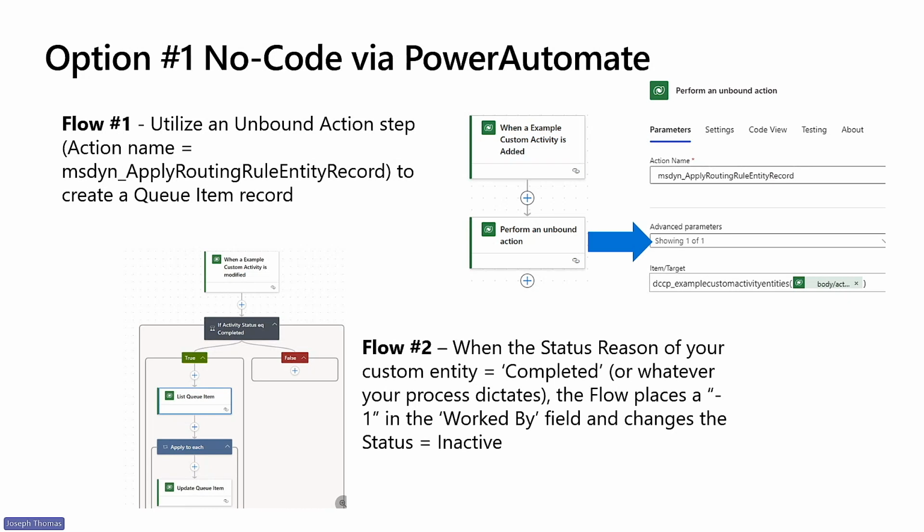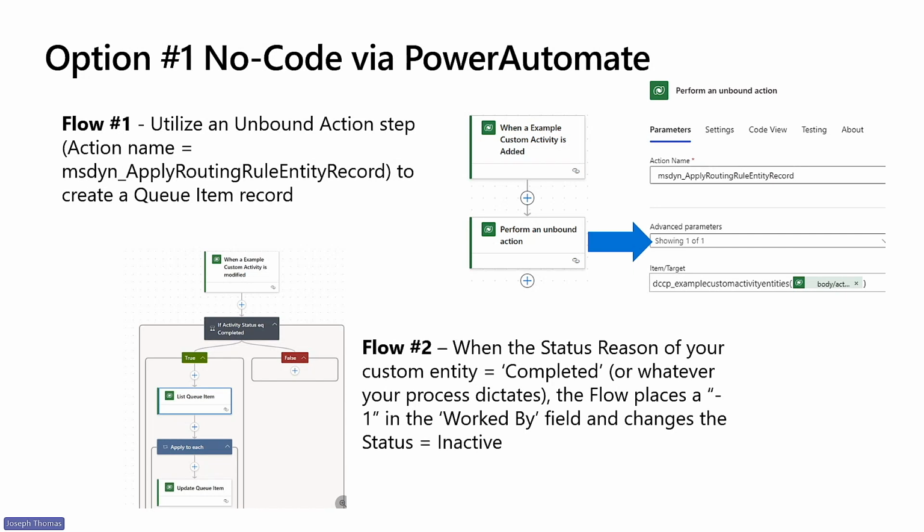You'll want to add a step in your flow from Dataverse and select the perform an unbound action step. When defining this action step, you must select the action name, and as you can see here, it's the apply routing rule entity record action. You then reference the relevant record that triggered the flow. Ensure that in the item target section, you have the appropriate syntax that includes the entity name as well as parens around the entity reference.